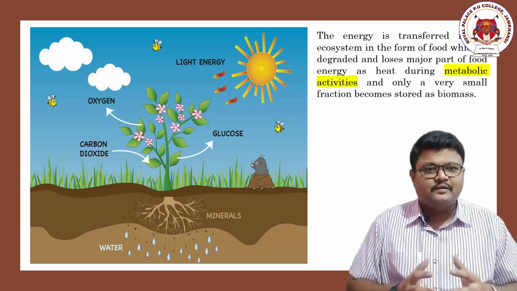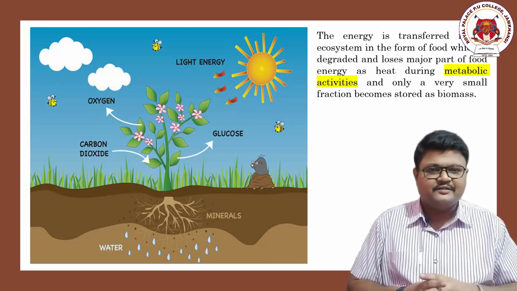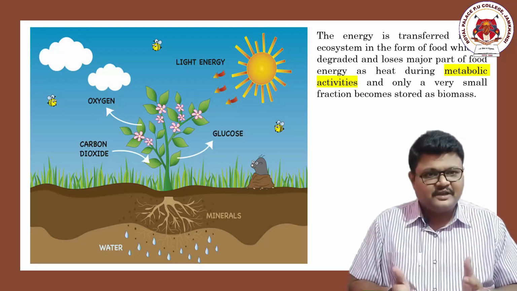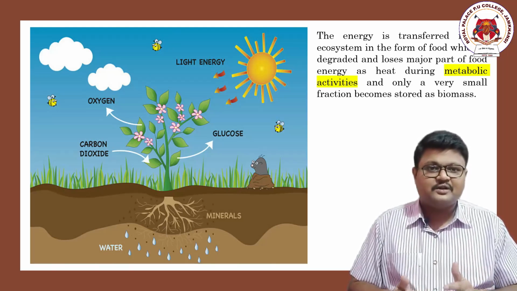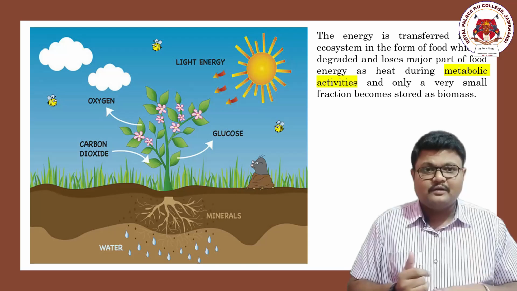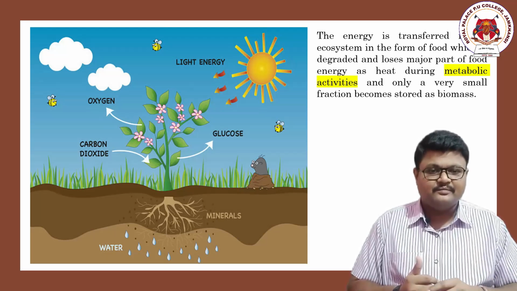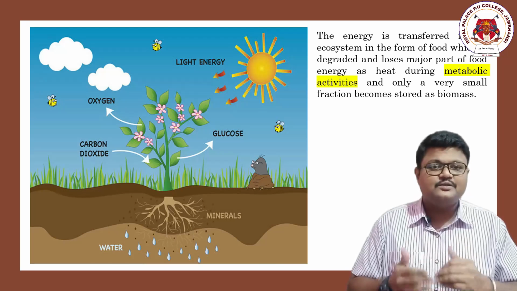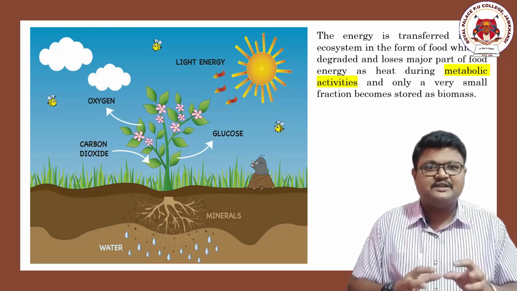Once again, the flow of energy in our ecosystem from one organism to another takes place in the form of food. Of course, food. If an organism eats plants, or if an organism eats another organism, we say that the energy got transferred, maybe from the plants or maybe from another organism. So the flow of energy in an ecosystem transfers from one organism to another in the form of food only. Considering plants, which do photosynthesis, the energy is present in the form of biomass in the body of plants.